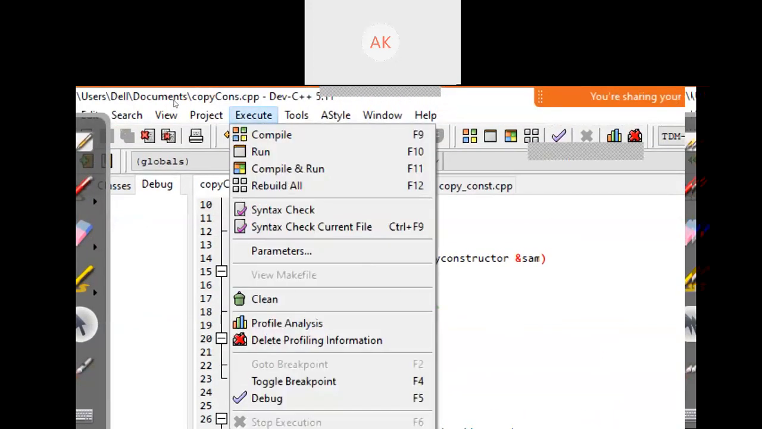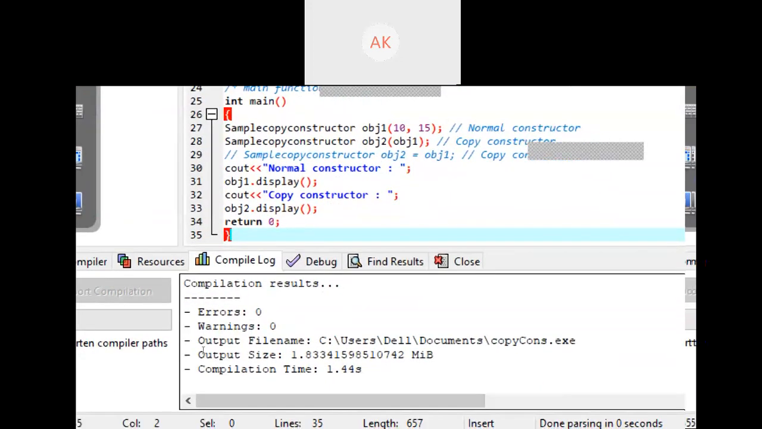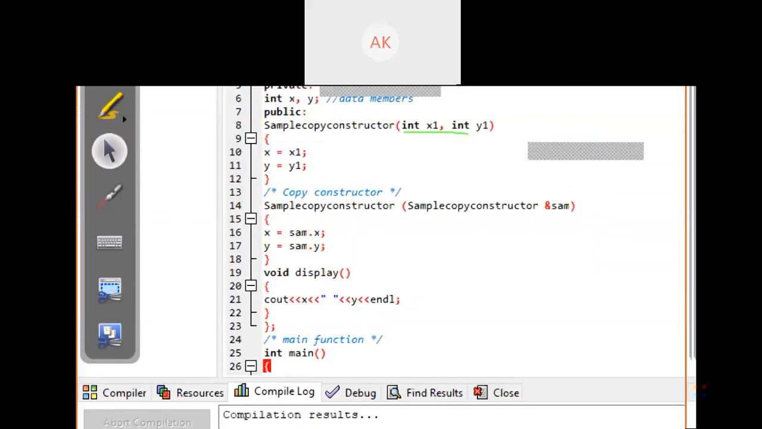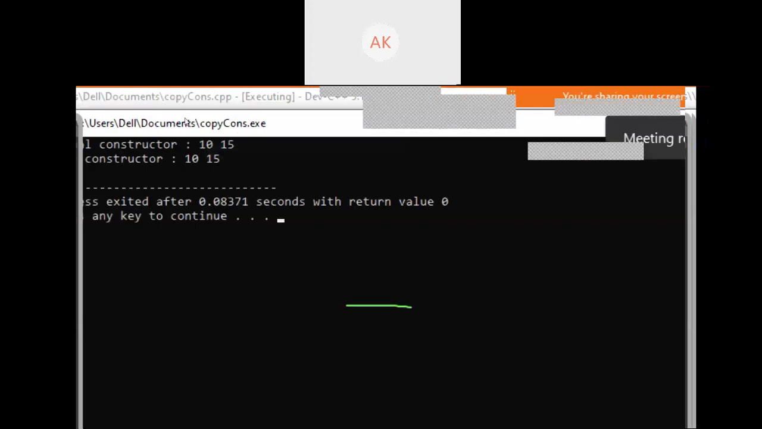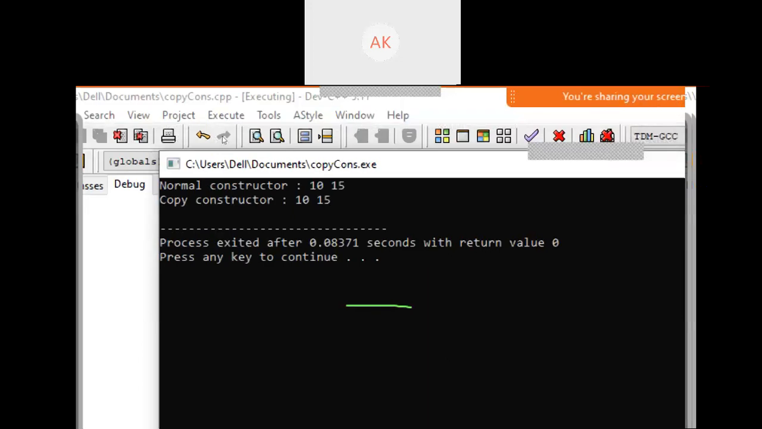Let's compile this code and see if there is an error. As you can see, there is no error and no warning, so we can run this code. After running, you can see the normal constructor shows object 1's values are 10 and 15, and the copy constructor values are also 10 and 15, which means we have copied the values 10 and 15 from object 1 into object 2. Is it clear? If you have any doubt, please ask.